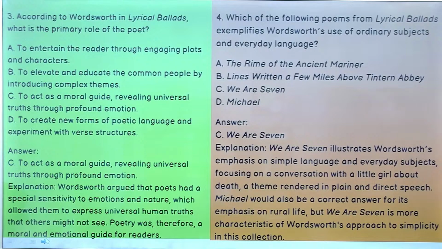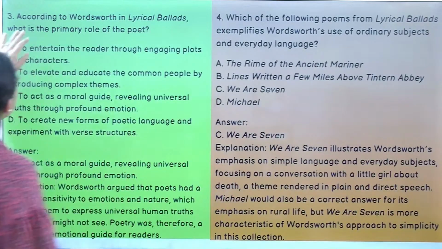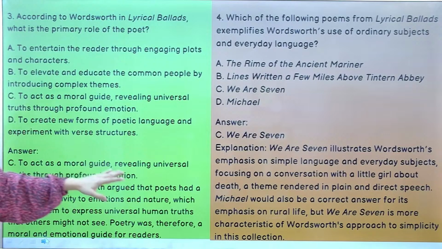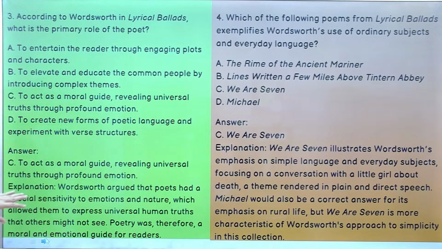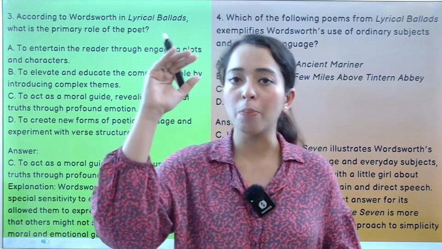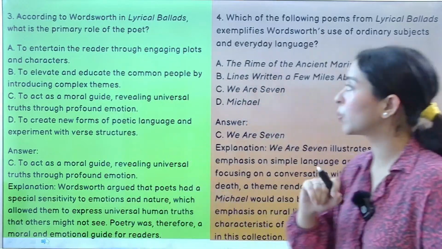All right, better. So according to Wordsworth in Lyrical Ballads, what is the primary role of the poet? And that is to act as a moral guide, revealing universal truths through profound emotion. Wordsworth argued that the poet had a special sensitivity to emotions and nature, which allowed them to express universal human truths that others may not see. Okay, तो उसका elevation बहुत high है poets का in Wordsworth's view.